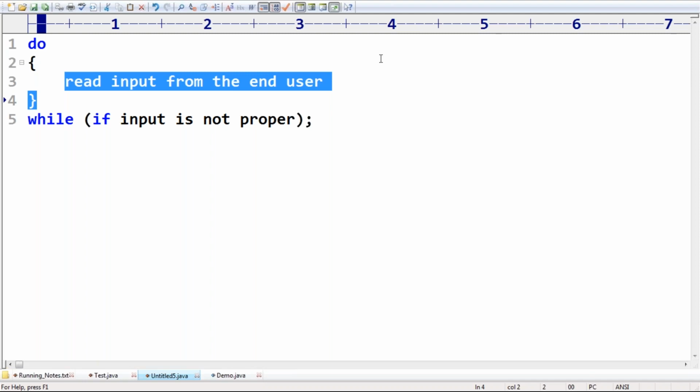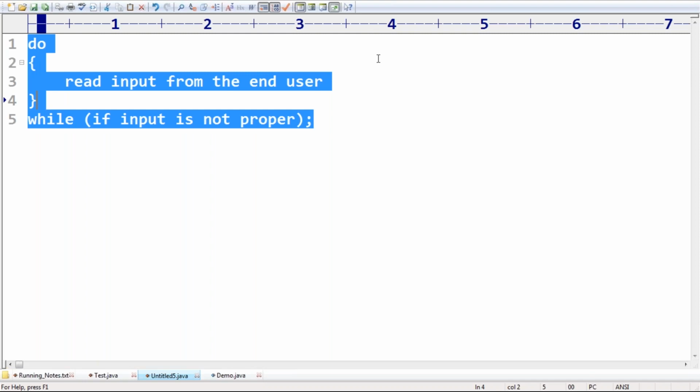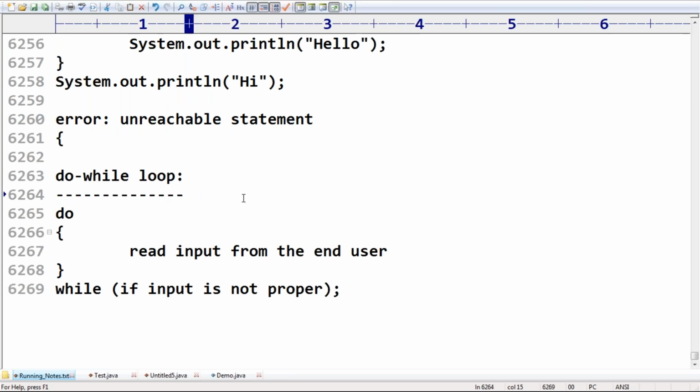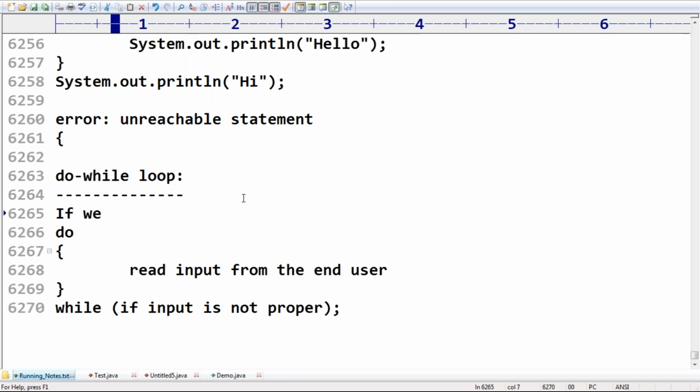Do while. In this case, with do while, how many times will the loop body be executed? At least once. Remember this one, at least once. So take very special care about this one. Are you in the position to understand when we should go for a do while loop?